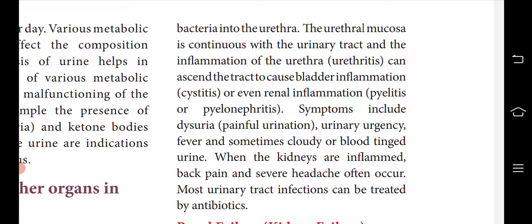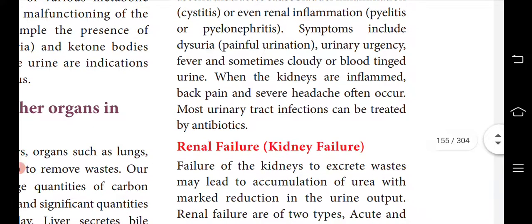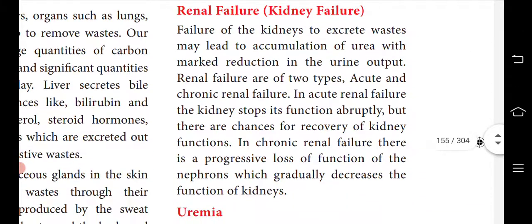Symptoms include dysuria, that is painful urination, urinary urgency, always feeling like going for excretion, fever, and sometimes cloudy or blood-tinged urine. When the kidneys are inflamed, back pain and severe headache often occur. Most urinary tract infections can be treated with antibiotics.